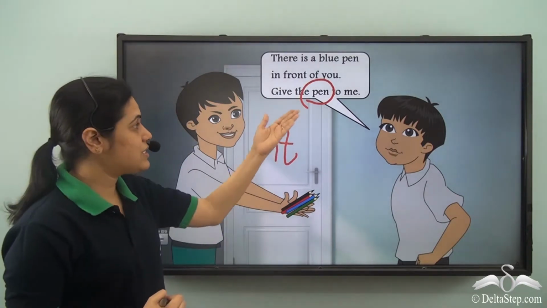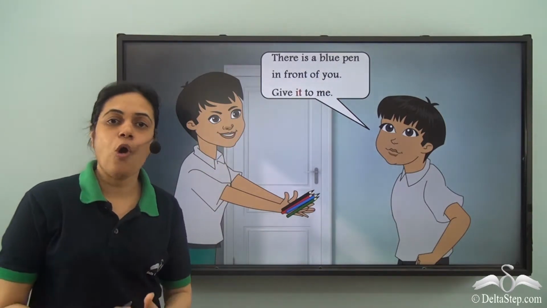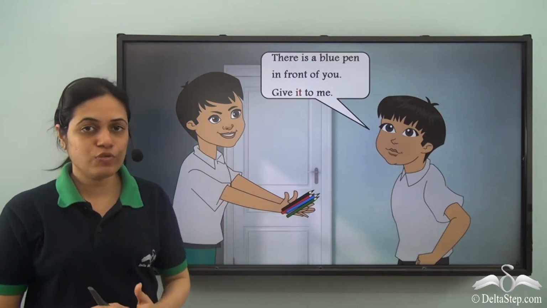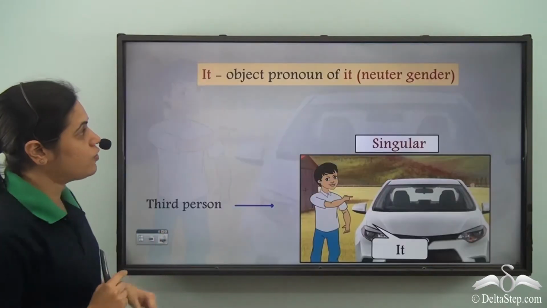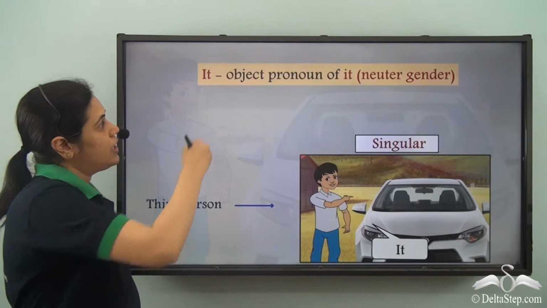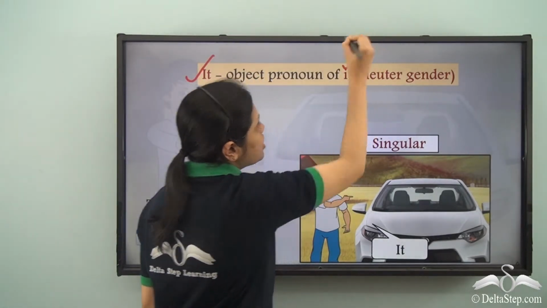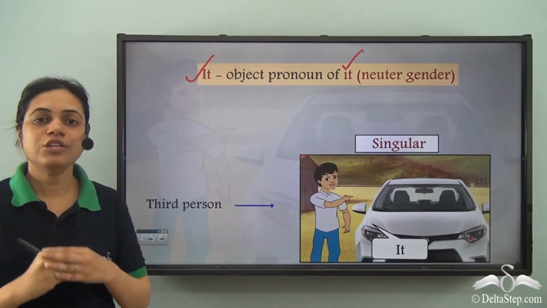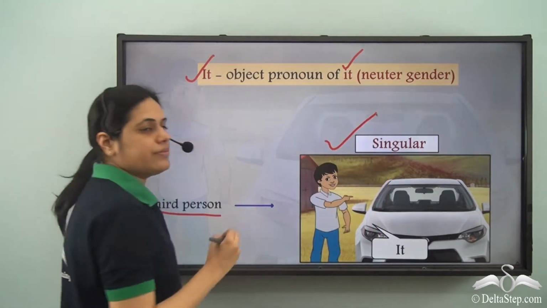Well, in this case, the pronoun used for object position is also it. So for neuter gender, the subject and object position pronouns are the same. It is used as a subject as well as object pronoun for neuter gender, that is third person singular.